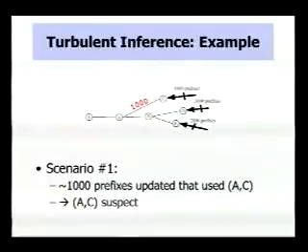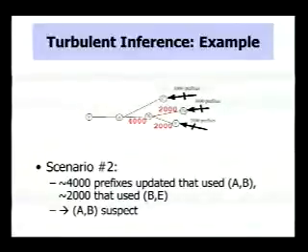So this is the first scenario. Suppose we have this AS level topology with a viewpoint at V at which we're observing routing updates. And suppose C contains 1,000, D contains 3,000, and E contains 2,000 prefixes. So in this scenario, suppose we observe 1,000 prefixes updated within a short period of time that use the link AC. In this case, we would say that link AC is suspect for having undergone the event.